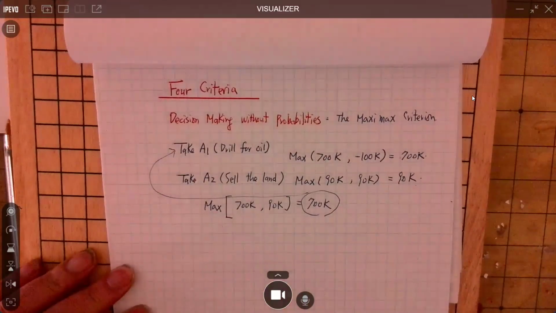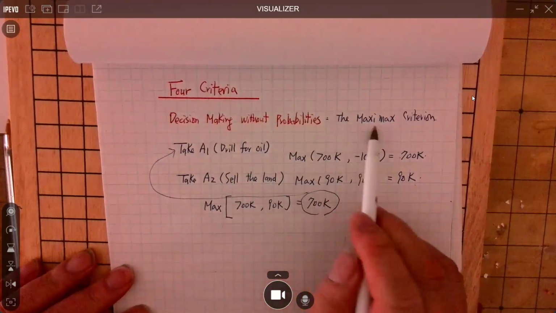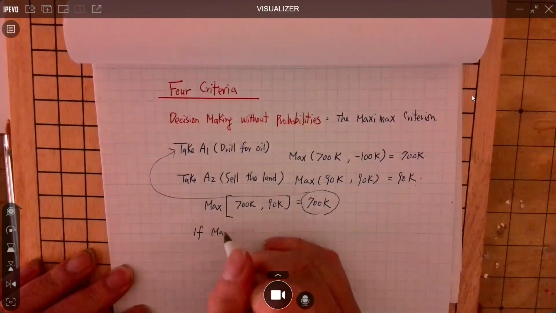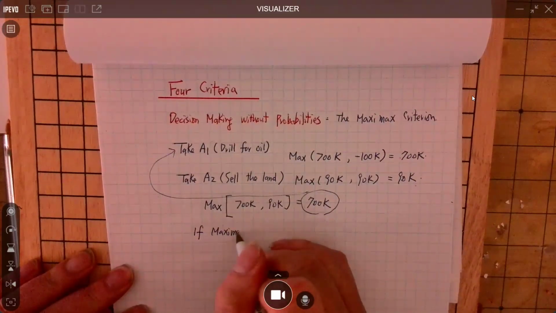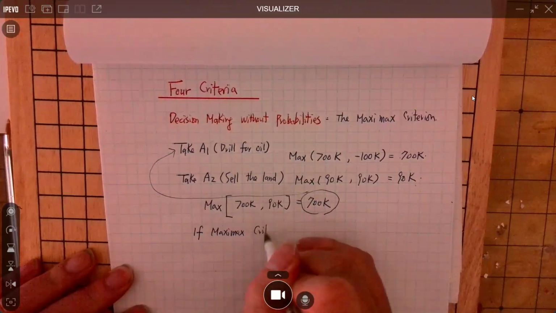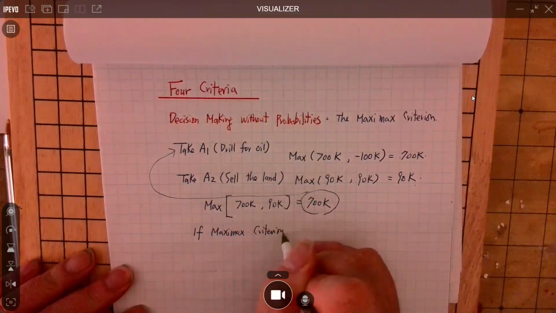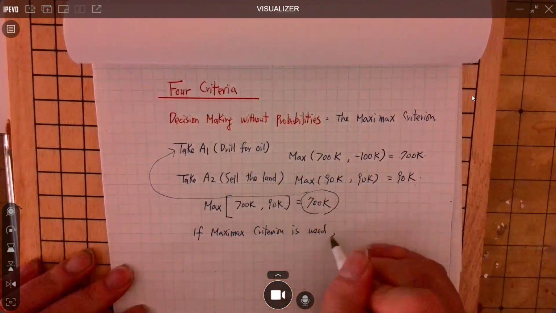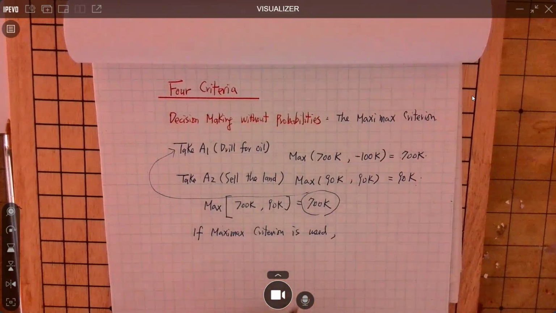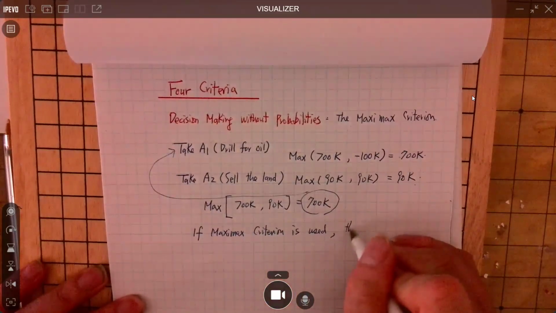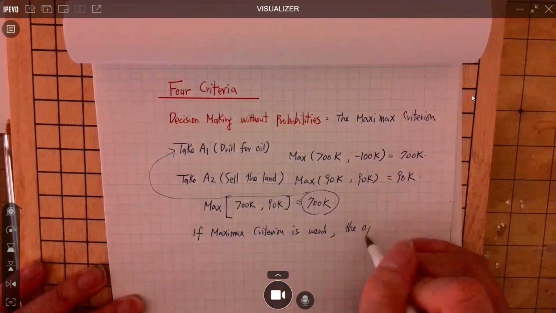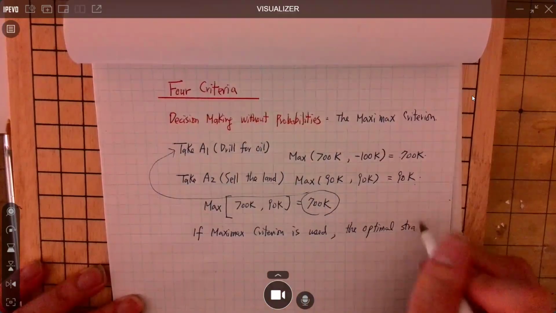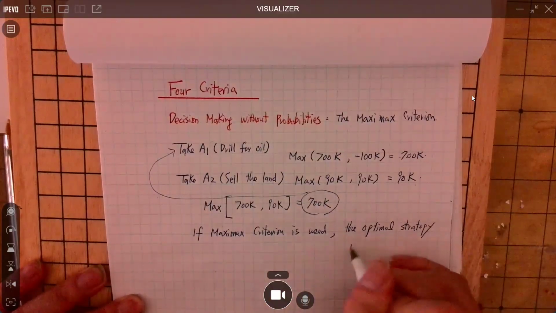Action 1. So if the max criterion is used, the optimal strategy is what?